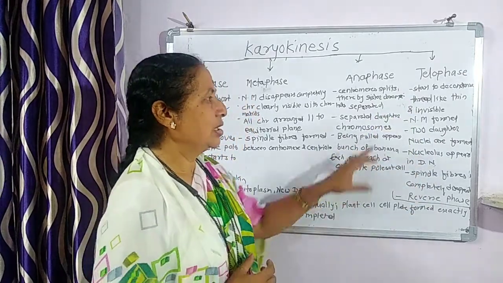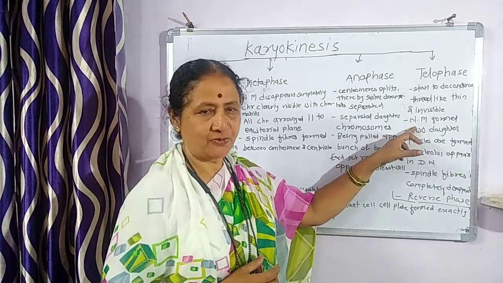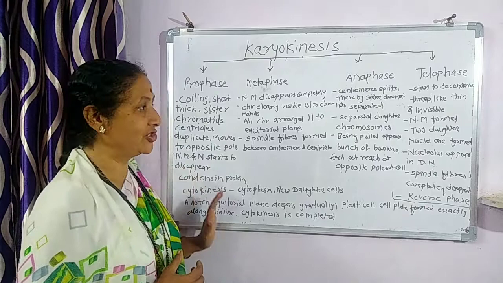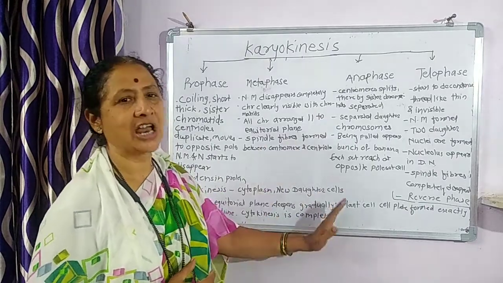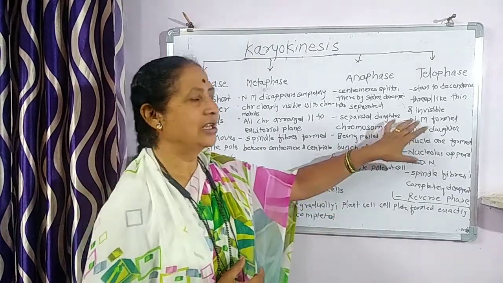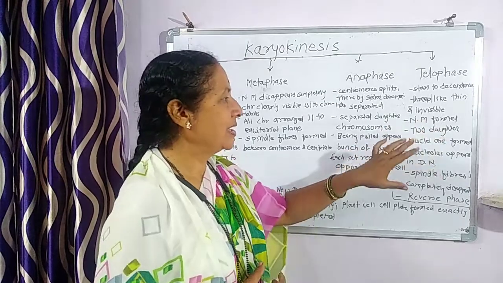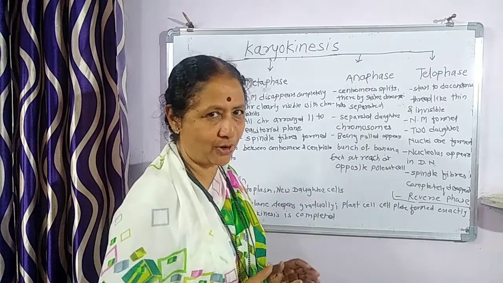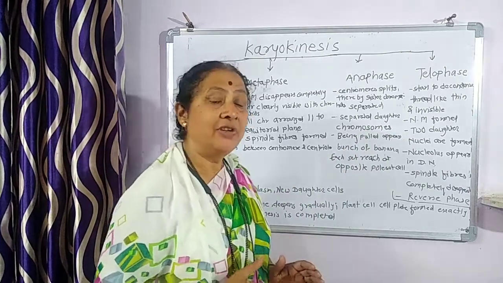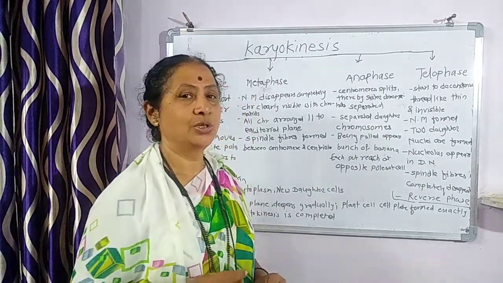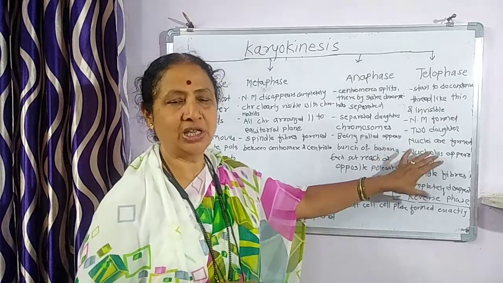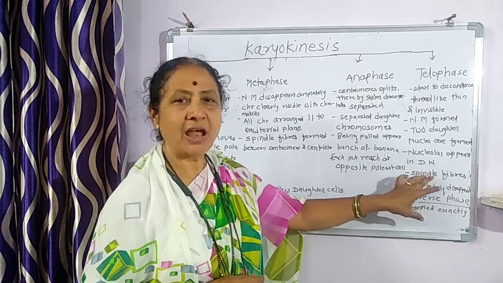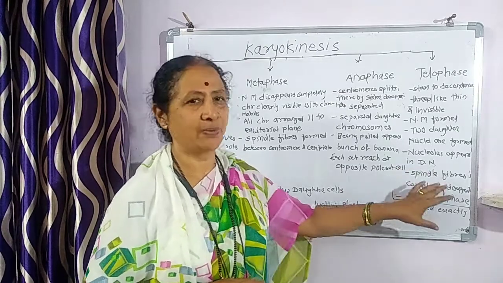In this, the nuclear membrane is formed. The nuclear membrane had disappeared in the first stage, and it starts to form again. Then two daughter nuclei are formed. As well, the nucleolus appears in each daughter nucleus. Next, the spindle fibers completely disappear.